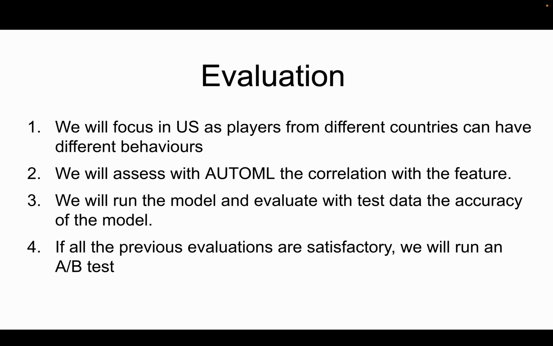We will assess in AutoML which features have more correlation when we train the model, and once we train the model, we will check the accuracy of the model. We will run an A/B test with some players under the machine learning model and some without. And when we have statistically significant data that guarantees that the model is performing better, we will assess the performance of the model as well. We will then decide to deploy it.